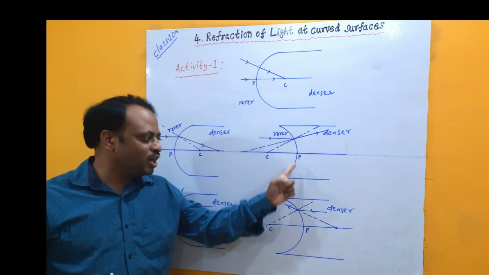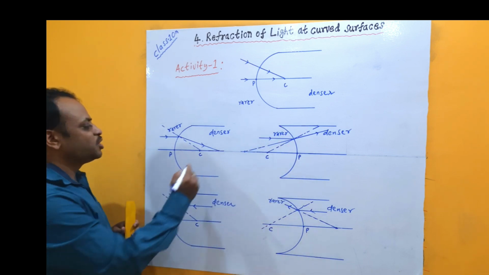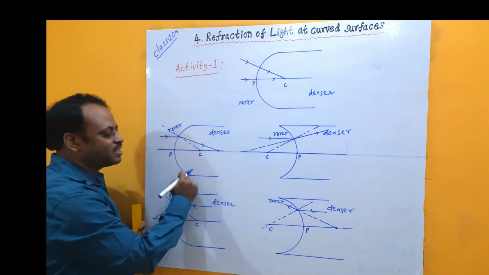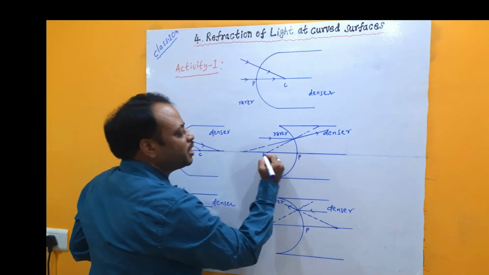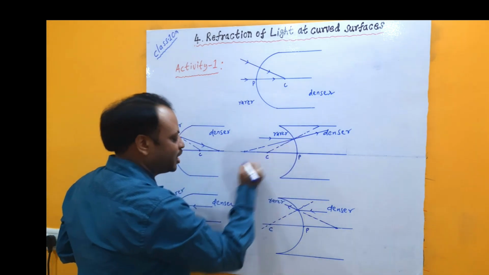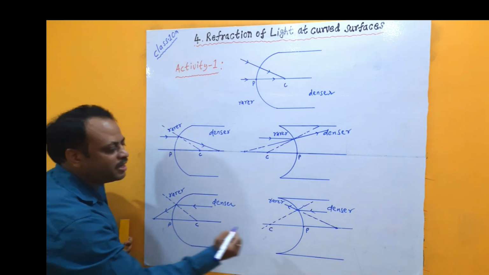Remember, here we have taken only one curved surface. So this point can be called the focal point for a convex surface, or this point can be called the focal point for a concave surface. Again, focal point.